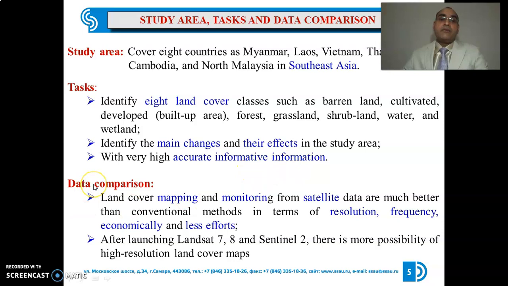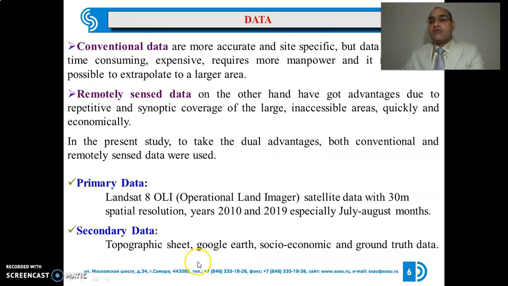If I compare conventional data and remote sensing data, land cover mapping and monitoring from satellite data are much better than conventional data in terms of resolution, frequency, economy, and less effort. After the launch of Landsat 7, 8, and Sentinel-2, there is more possibility of high resolution land cover maps. As I told you, we have two types of data, conventional data and remote sensing data. Conventional data are more accurate and site-specific, but data collection is time-consuming, expensive, requires more manpower, and it may not be possible to extrapolate to a large area.